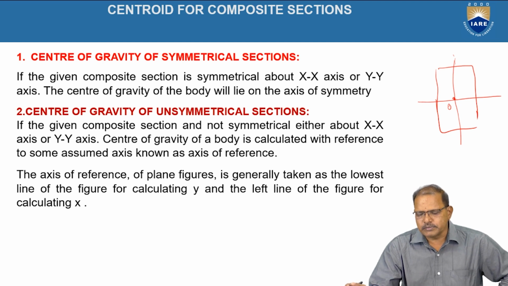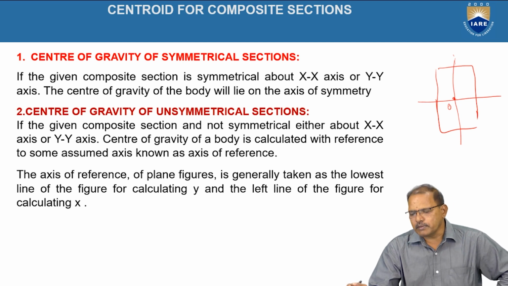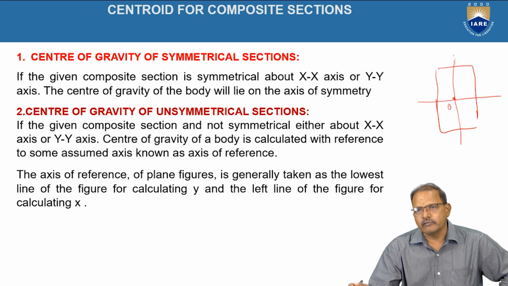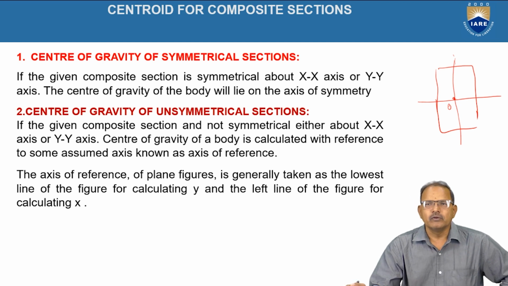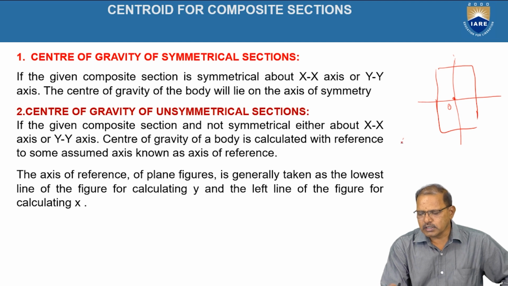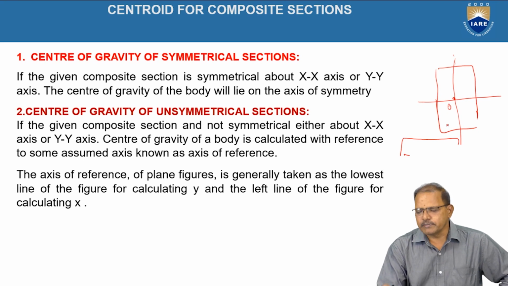This is applicable for all symmetrical objects. The symmetrical objects means sometimes it may be symmetrical about the x-axis as well as the y-axis. Sometimes it may be symmetrical with respect to only one axis now. Example here I am taking the T section. This object is symmetrical about the vertical line, that is the y-axis now. The lowest position is treated as the x-axis.